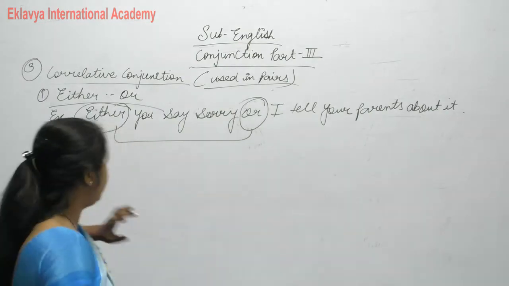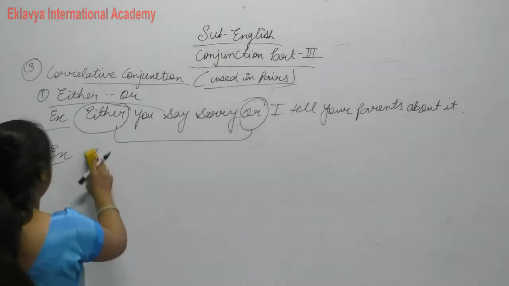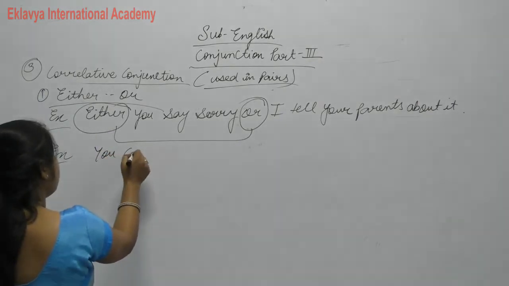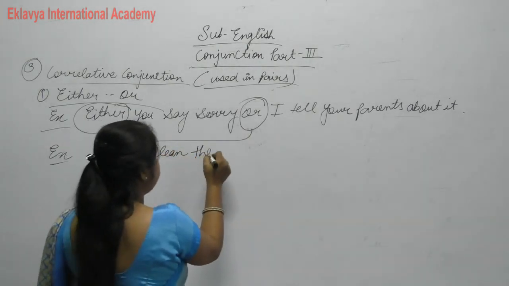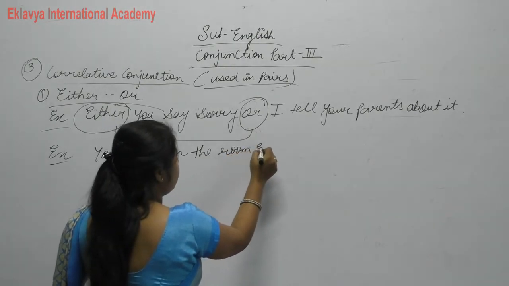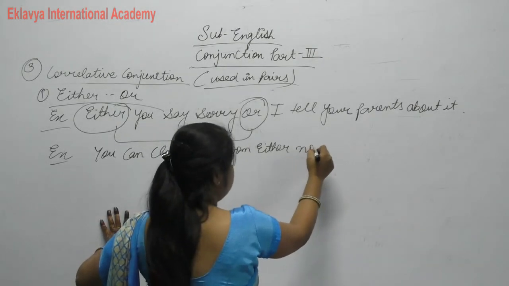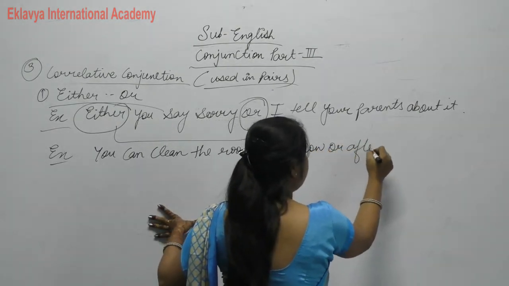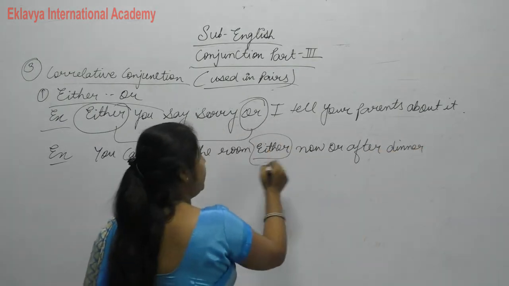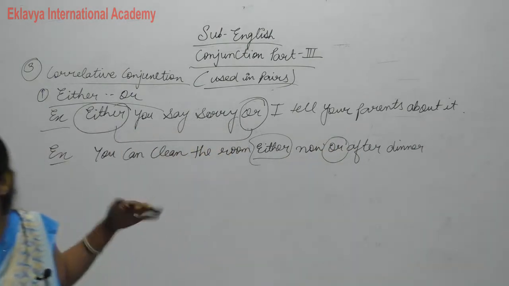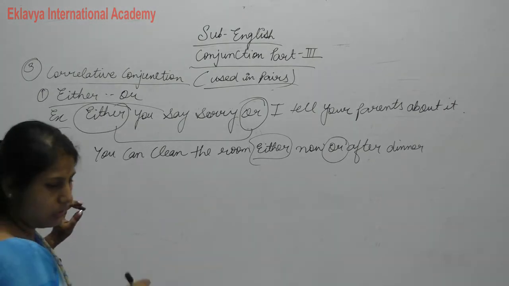One more example you write down. You can clean the room either now or after dinner. Clear? So either and or. Clear? So this is the use of either or. Now second is neither nor.